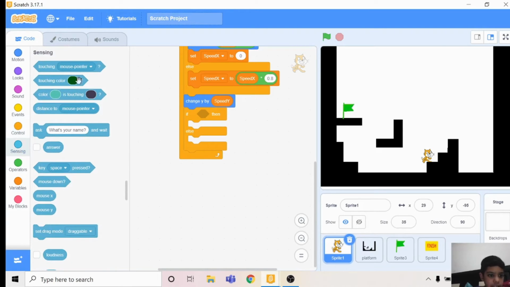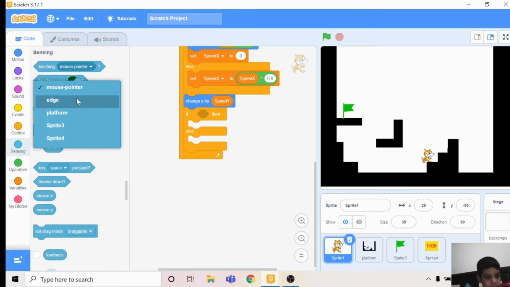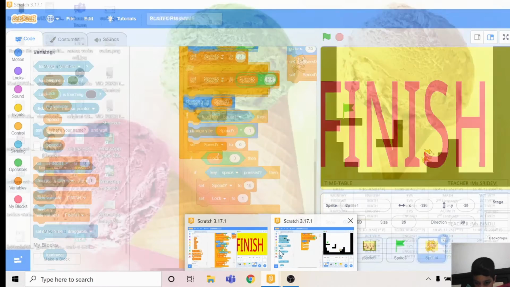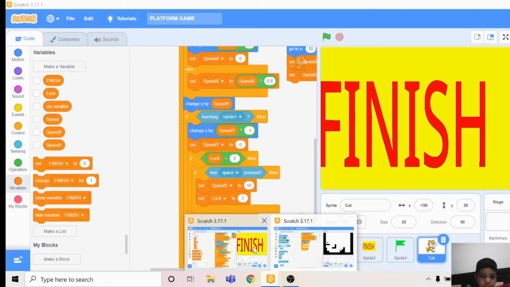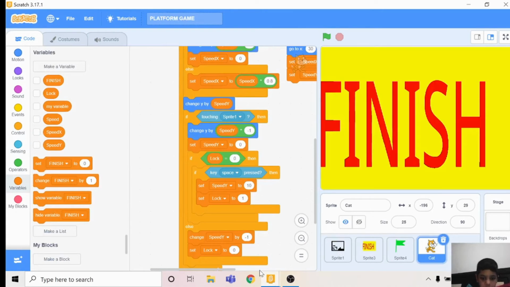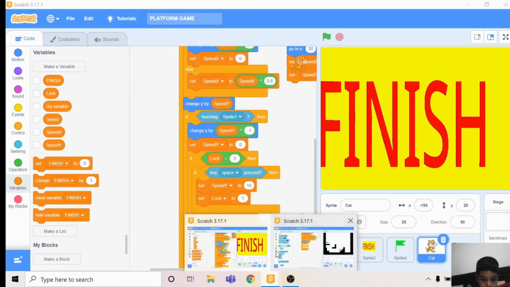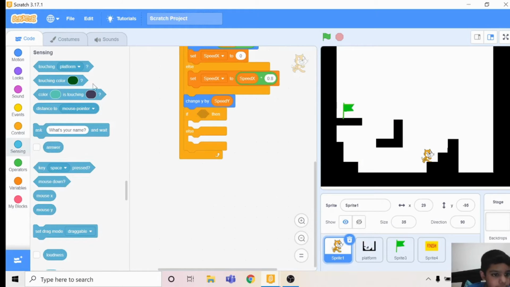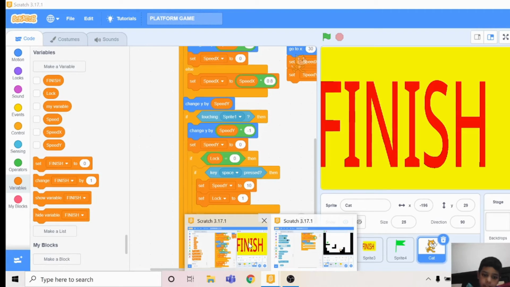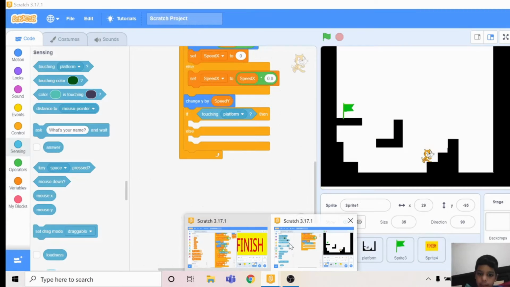Take a sensing if touching platform. If touching platform, then, if it's touching this platform, then change y by speed y.